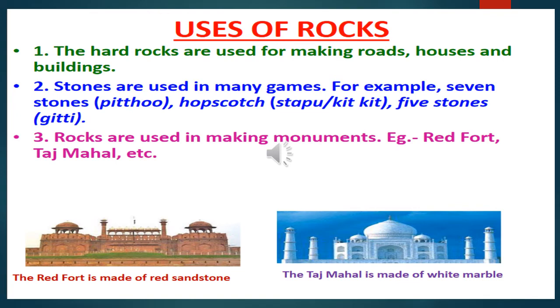So what are the uses of rocks? People use rocks for making roads, houses, buildings, etc. Then people also use rocks to make monuments, for example, Red Fort, Taj Mahal, etc. These buildings and monuments are made up of different kinds of rocks. The character of the rocks gives a peculiar color and attraction to the monuments.